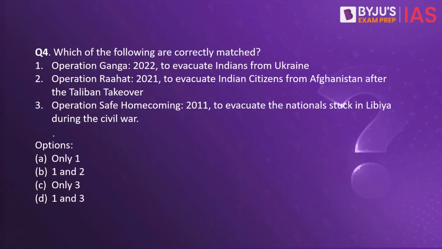What about the fourth question? Which of the following are correctly matched? Operation Ganga was held in the year 2022 to evacuate Indians from Ukraine. Operation Rahat was held in the year 2021 to evacuate Indian citizens from Afghanistan after the Taliban takeover. And third, Operation Safe Homecoming was undertaken in 2011 to evacuate the nationals stuck in Libya during the civil war, that is during the Arab Spring.